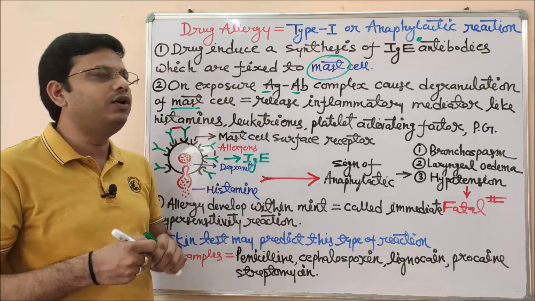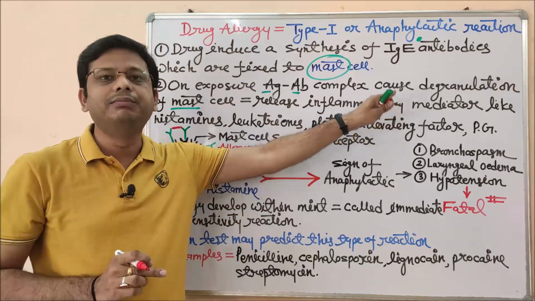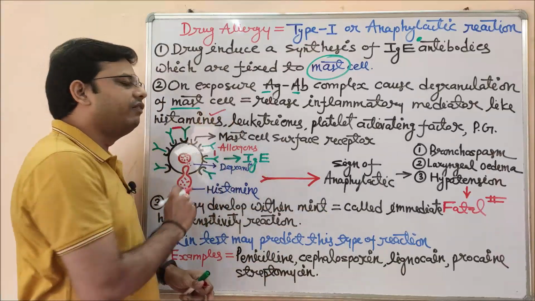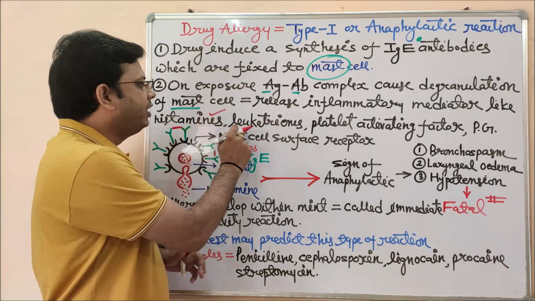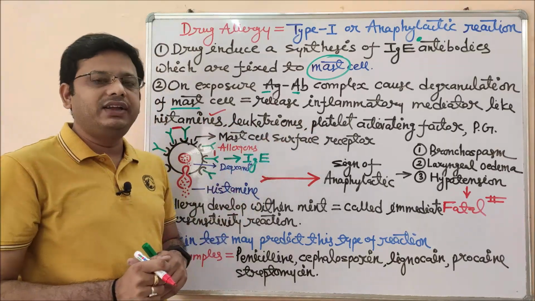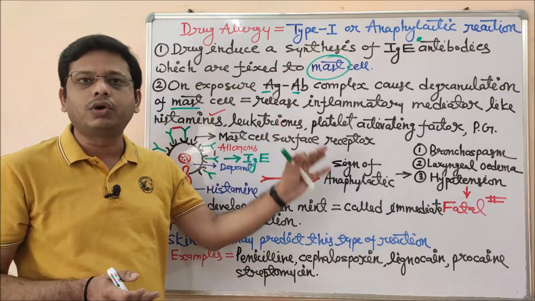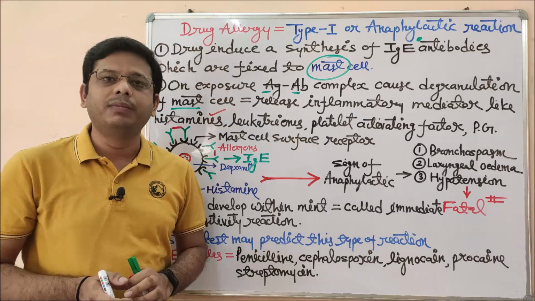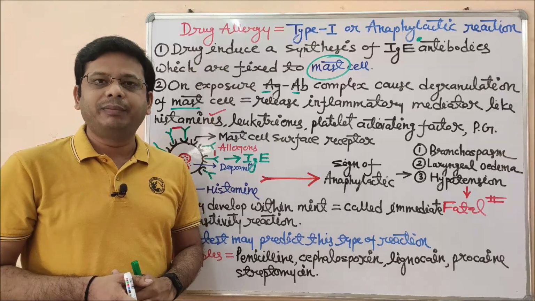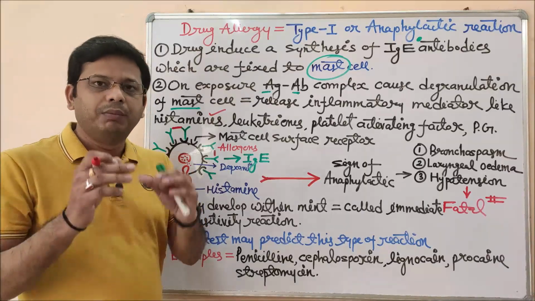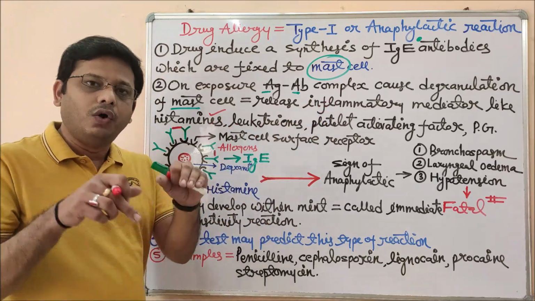So after the degranulation of this mast cell, there is a release of inflammatory mediators like histamine. You should know these inflammatory mediators: histamine, leukotriene, platelet activating factor and prostaglandin. All these are very important, and we have completed all this topic in our main channel, Solution Pharmacy, but that is in Hindi. If you want to grasp this knowledge in Hindi, you may visit that main channel, and the link is given in the description box. But soon, in the next semester, we will discuss all these topics in English too, only in this channel.